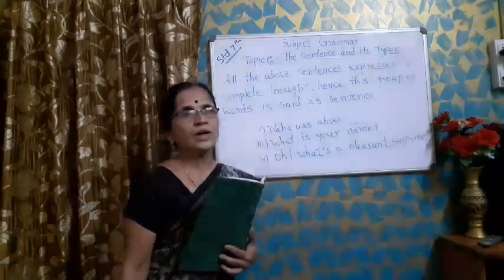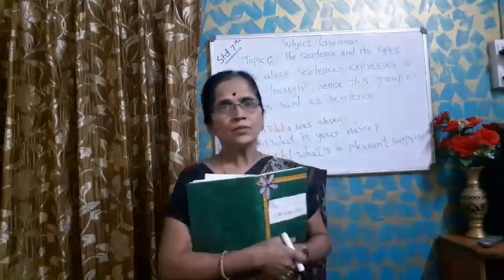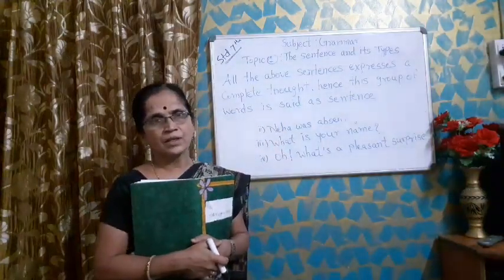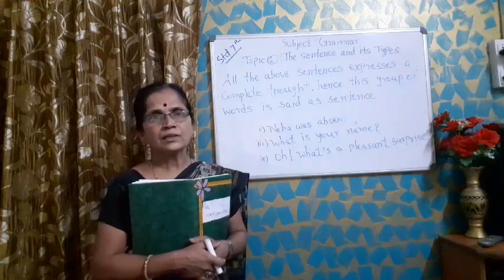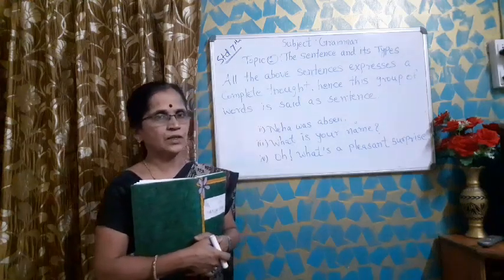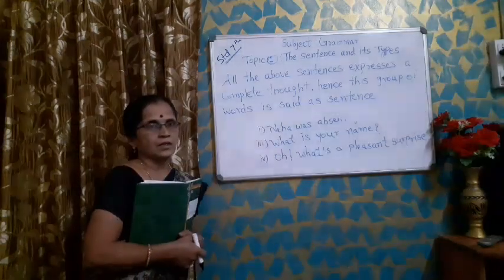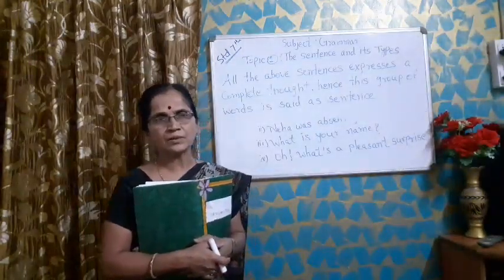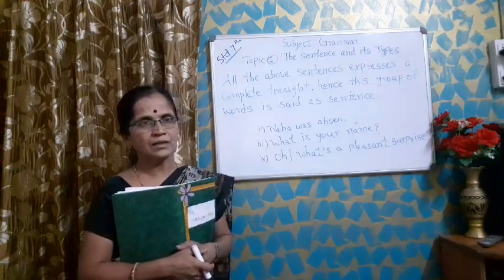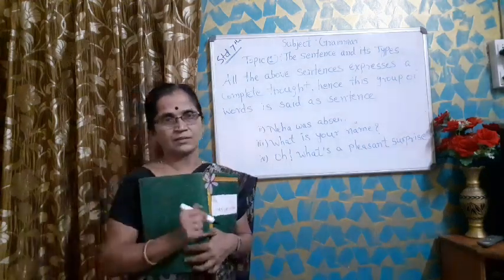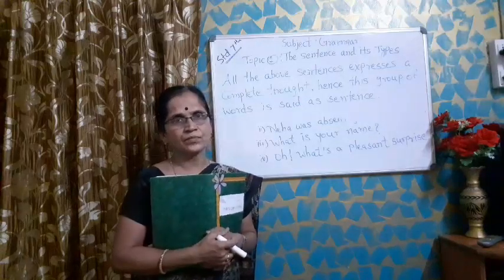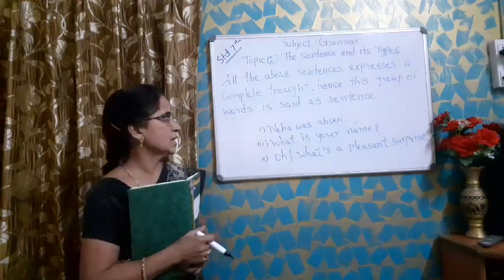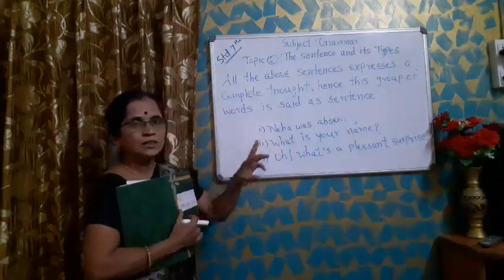Students, now I will say some groups of words and you will tell me if they are sentences or not. Now listen to me. Raman ate. Did you understand some meaning? No. Why? Because there is a big question mark: what did Raman eat? We can't understand. It means it doesn't give us the complete sense. That's why it is not a sentence.